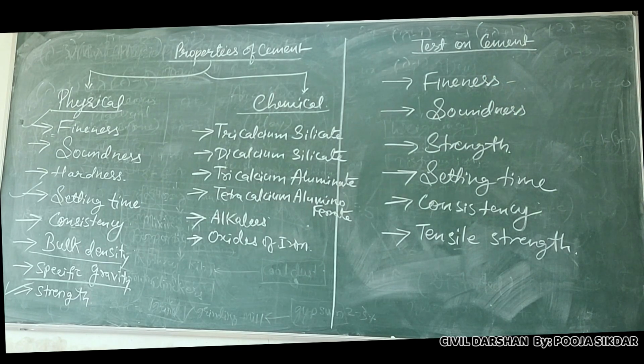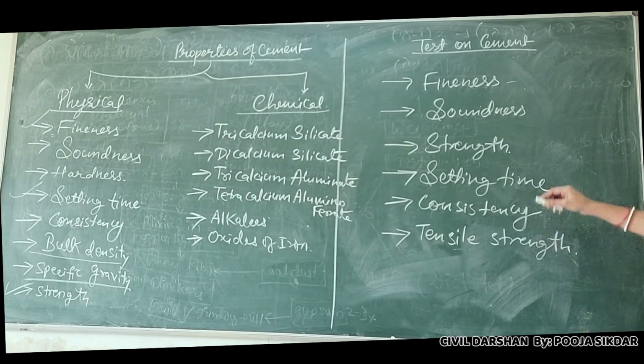You sieve 100 grams or whatever quantity you are taking, then find the percentage of the residue left, that is your fineness percentage. The less the residue, the finer and better the quality of your cement.